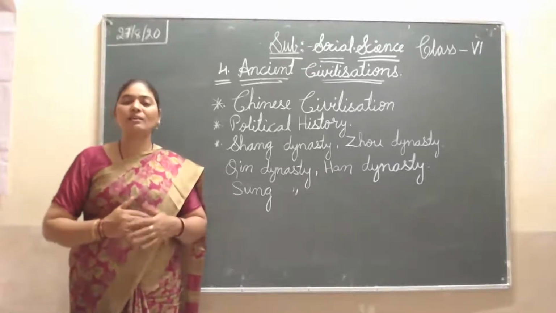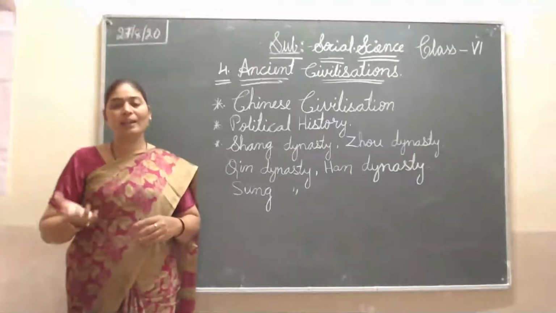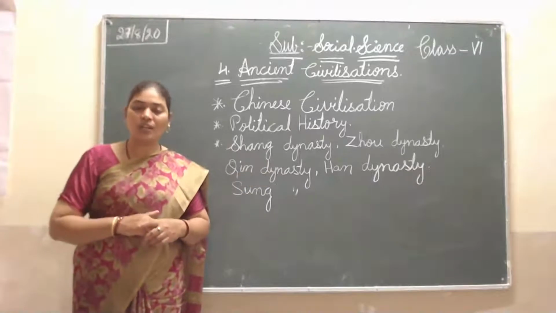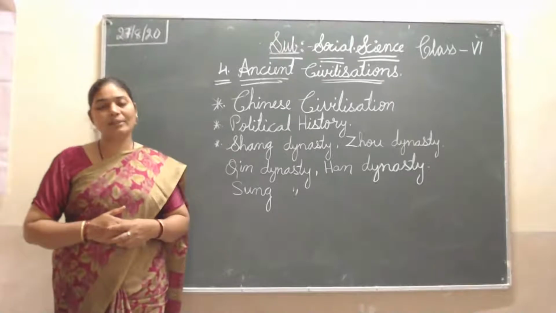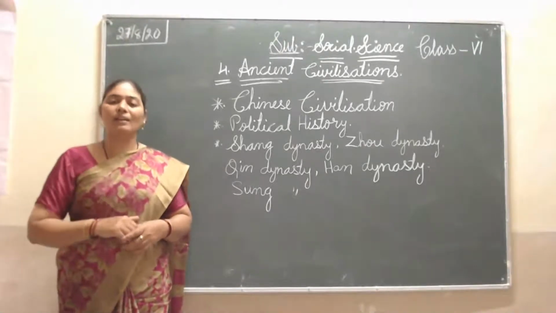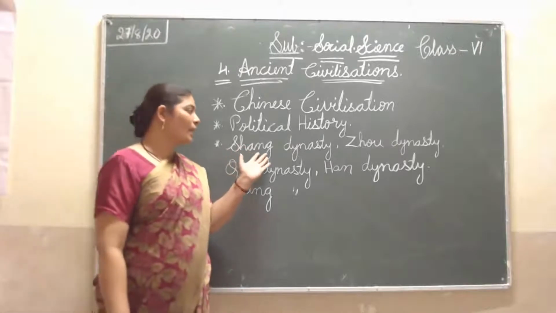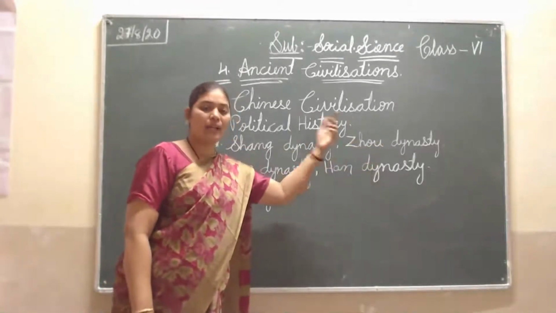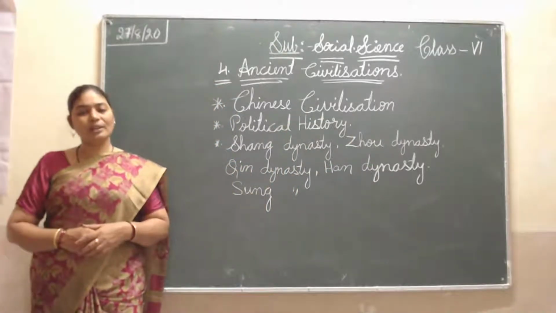If the king is weak and does not have the idea of how to maintain the kingdom, then that kingdom had to be occupied by another king, meaning another dynasty defeats them, and they lose their kingdom. Then whichever king defeats them starts the ruling. The same thing happened here: the Shang dynasty was defeated at the hands of the Zhou dynasty, and the Zhou dynasty started ruling. The Zhou dynasty ruled for a fairly long time.